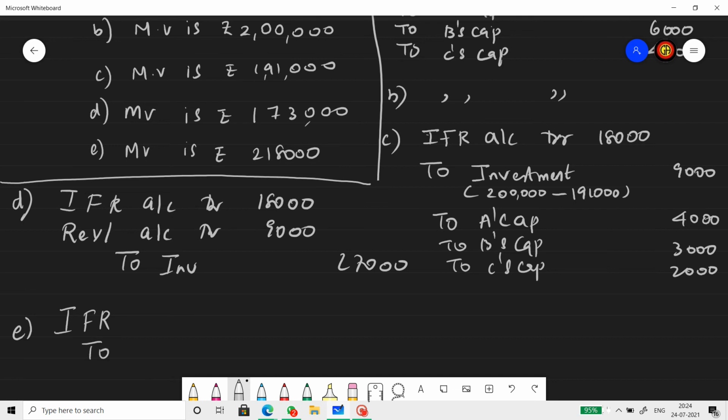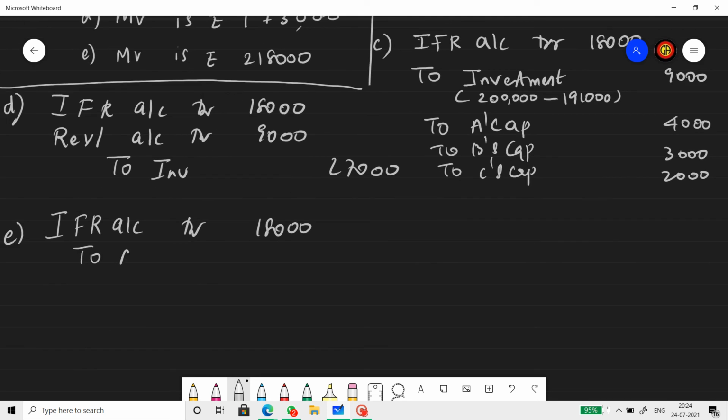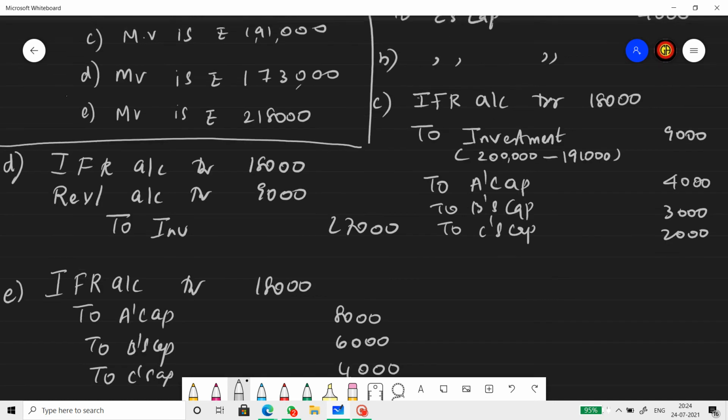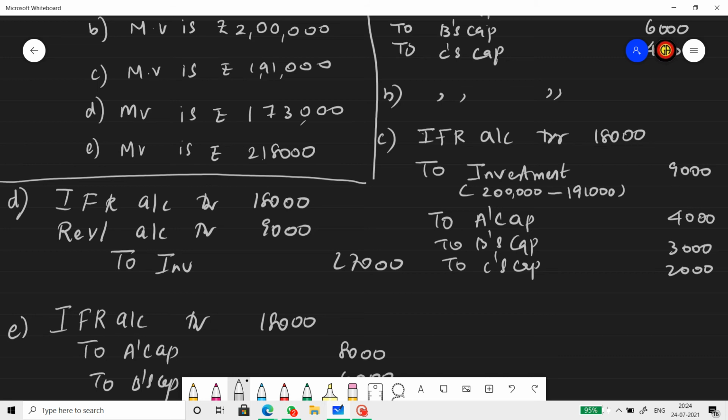IFR account debit 18,000, to A's capital account, to B's capital account, to C's capital account, 8,000, 6,000 and 4,000.